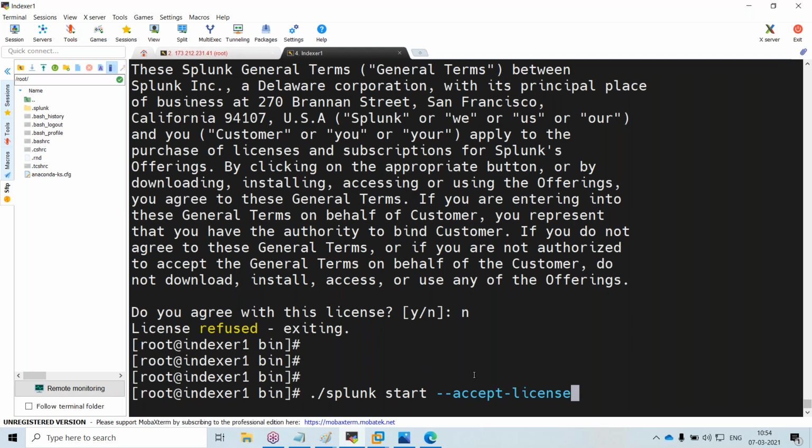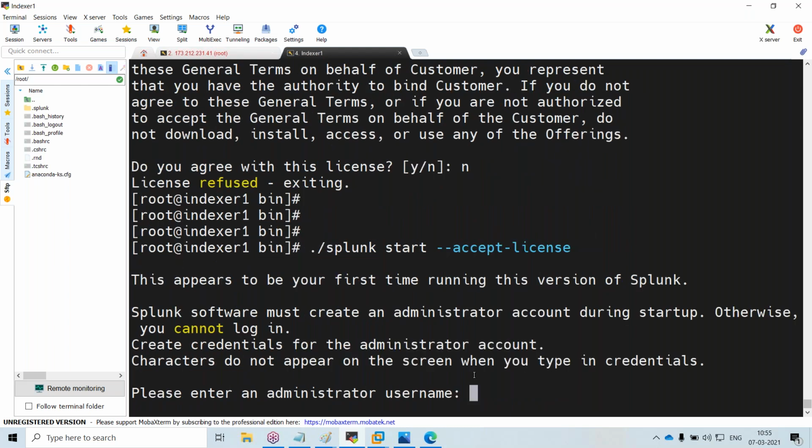After that, you can stop Splunk, delete that Splunk directory, extract the tar you downloaded again, and start again. Then you will get another 60 days.